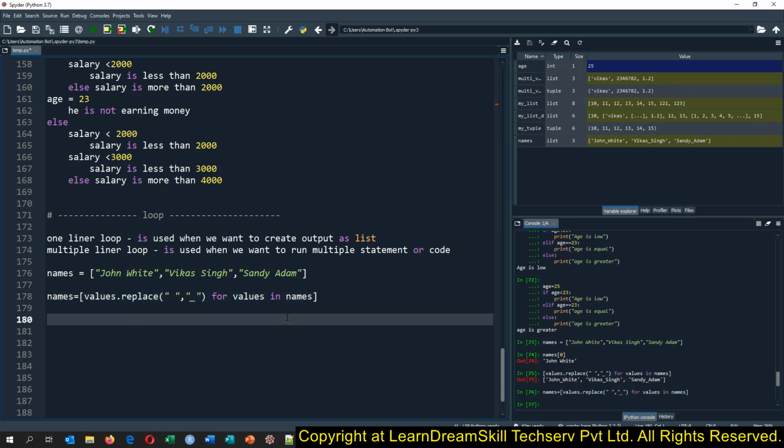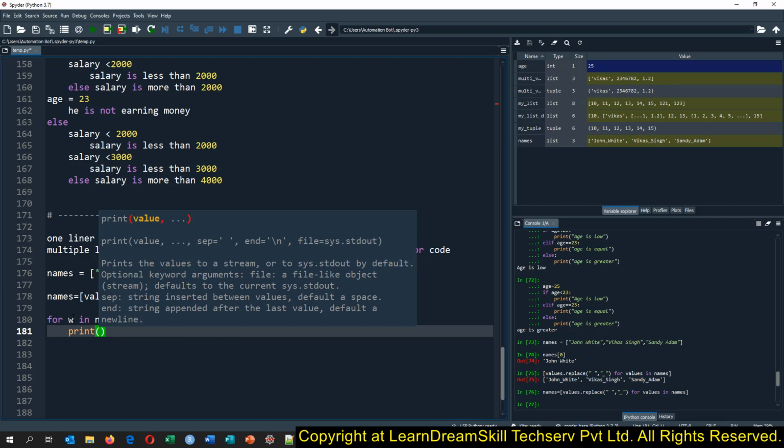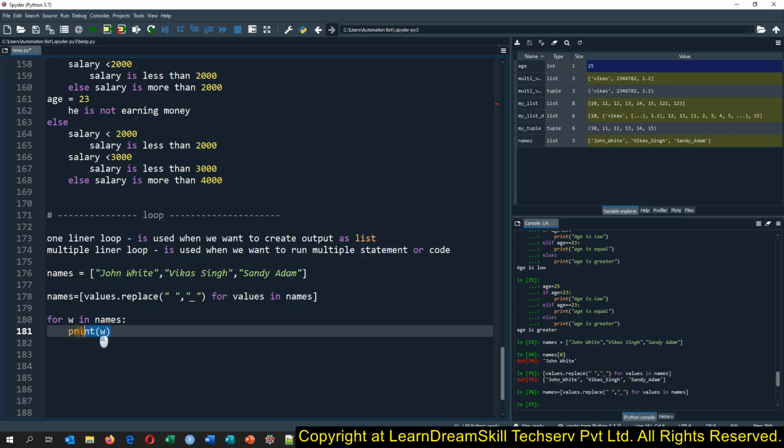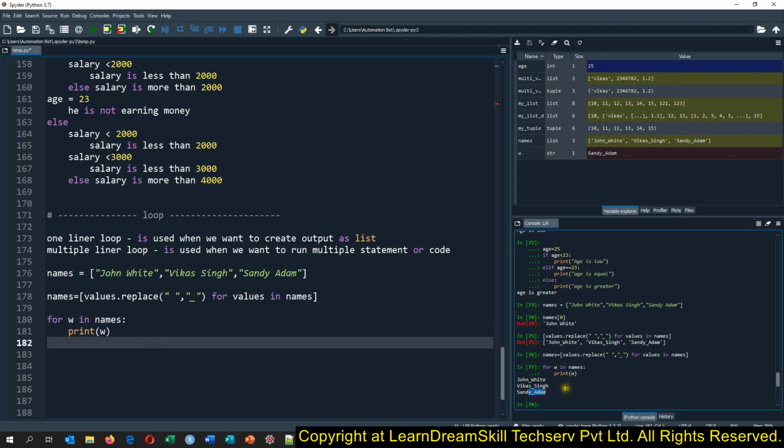Now let me tell you how we can write the multi-liner loop. Suppose we just want to print, and we don't want to create the list. In that case we will use the for loop, which is the multi-liner loop. We will say for w in names, then apply the colon, and then say print, and I will print the value whatever is coming there in w. So this way you will see we are getting these values printed.